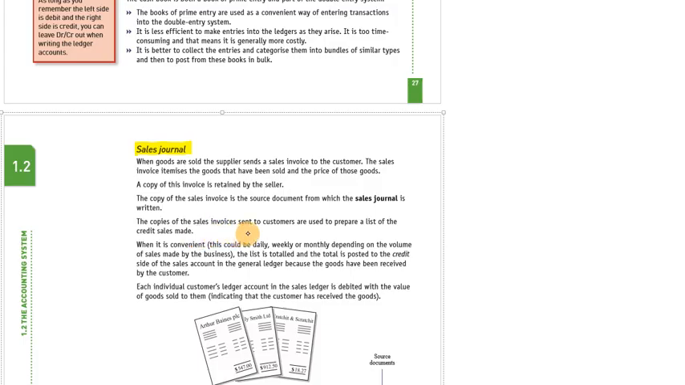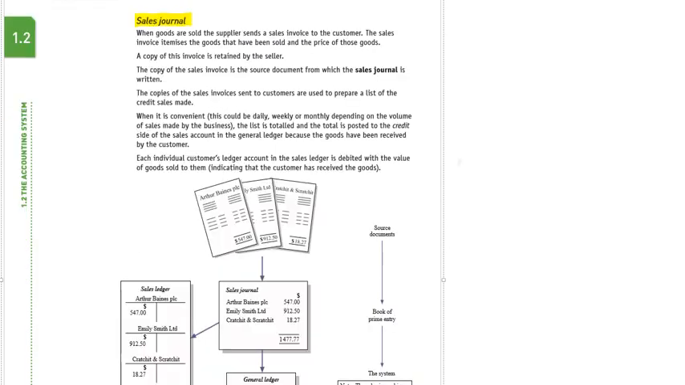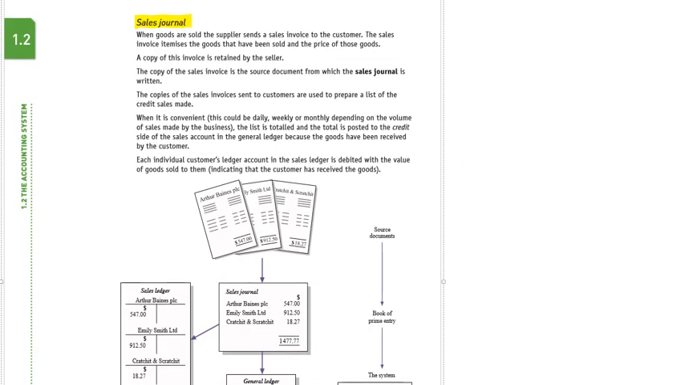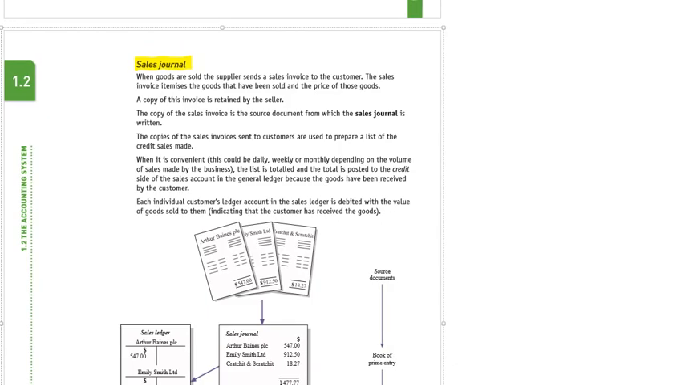The copies of sales invoices sent to customers are used to prepare a list of credit sales made. When it is convenient, this could be daily, weekly or monthly depending on the volume of sales made by the business. Each individual customer ledger account in the sales ledger is debited with the value of goods sold to them, indicating that the customer has received the goods. In the sales journal we will record all credit sales.